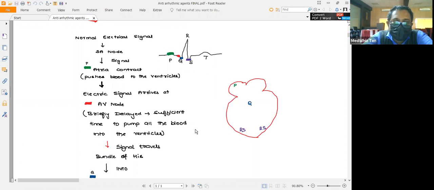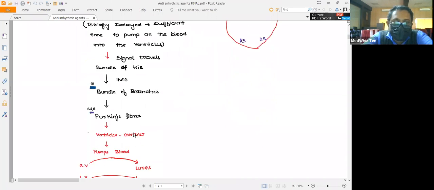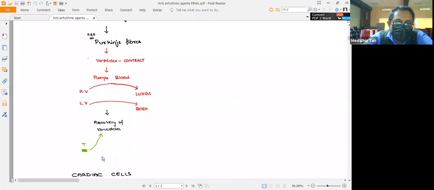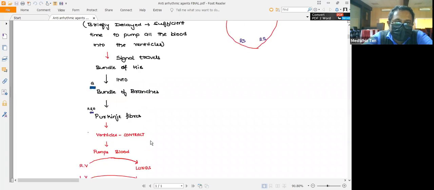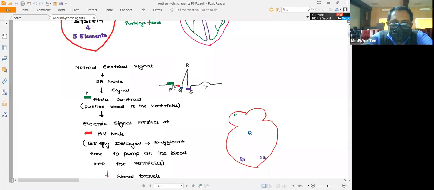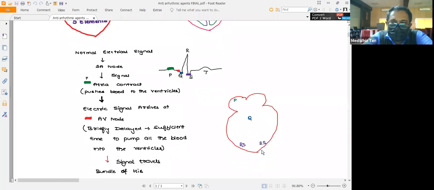And the T wave represents the repolarization phase. So the T wave will represent the recovery of the ventricles. That means to say there will be repolarization. So the depolarization phase is the PQRS, and the T wave represents the repolarization phase.